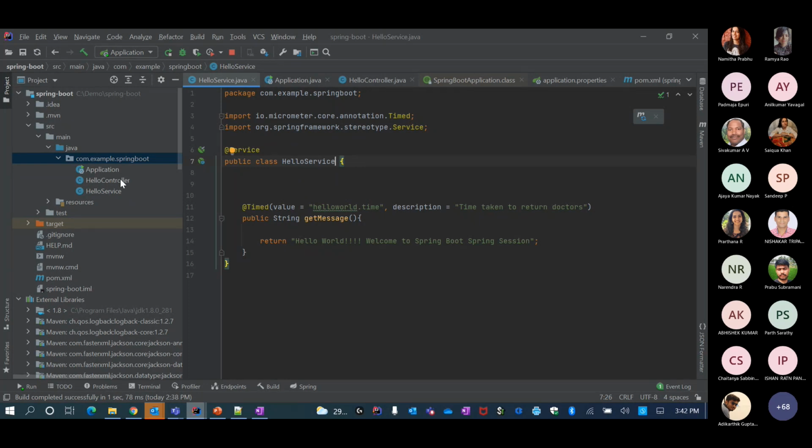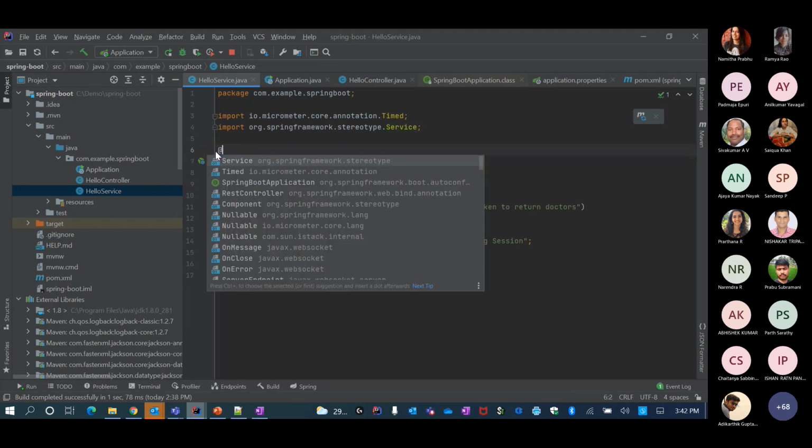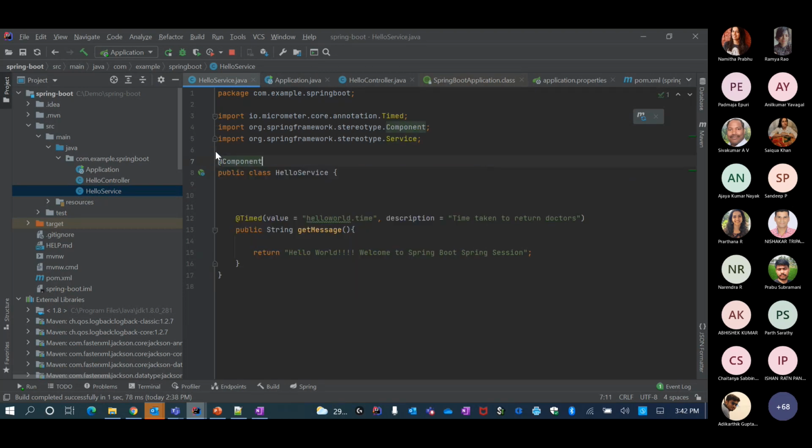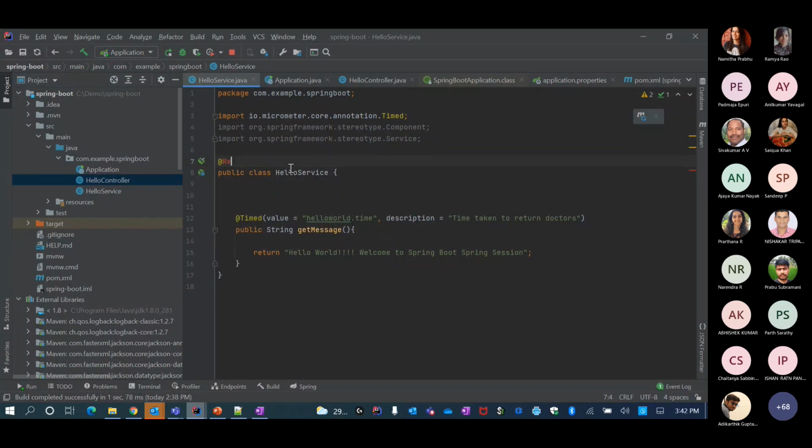So this is what component scanning is. You declare the type, put @Autowired, and then add the @Service annotation. I could have even added @Component or @Repository. It would have found the class and automatically tied it to this declaration. @Service and @Repository are the same from a component scanning perspective, but they are used differently for different purposes. But not getting into that.